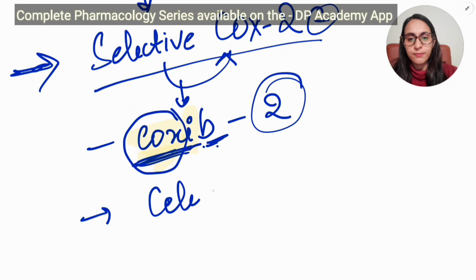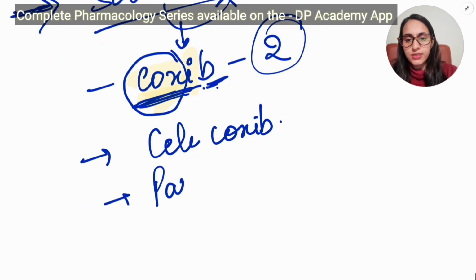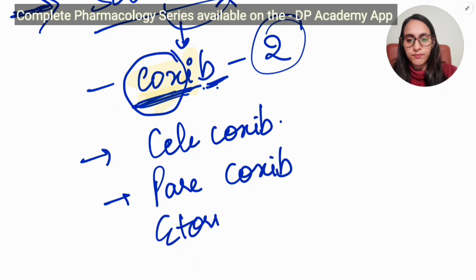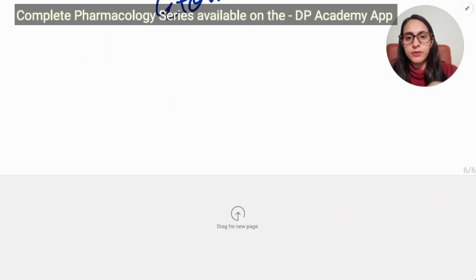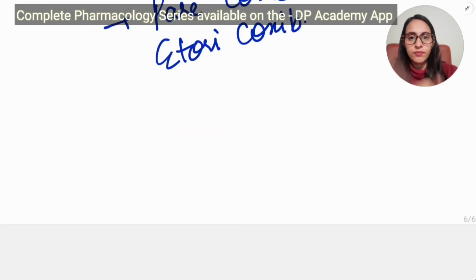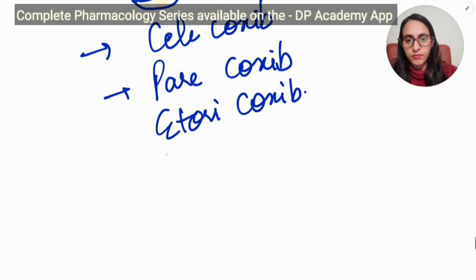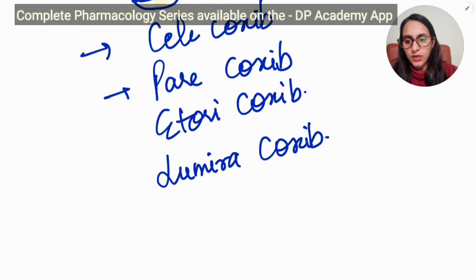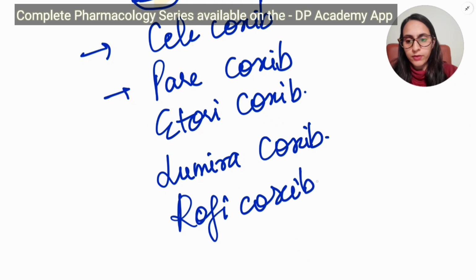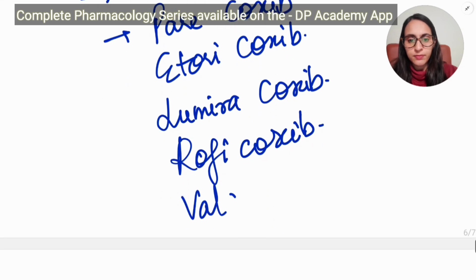For example, celecoxib, parecoxib, etoricoxib, lumiracoxib, and rofecoxib. One more, valdecoxib.